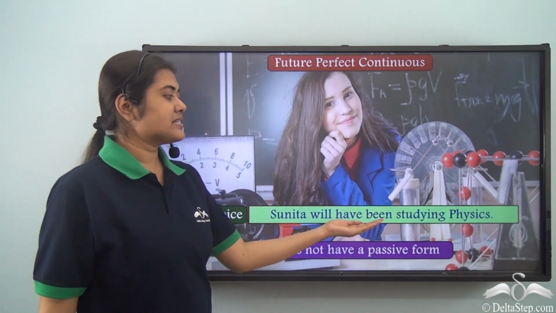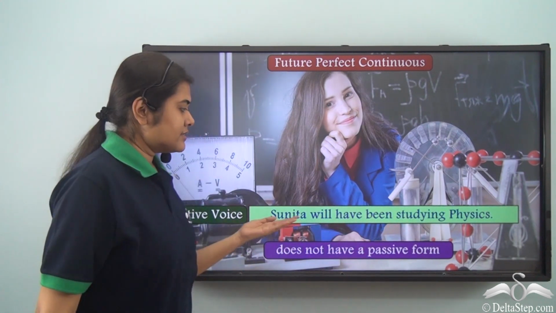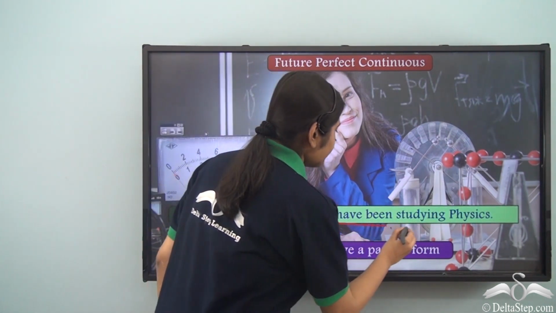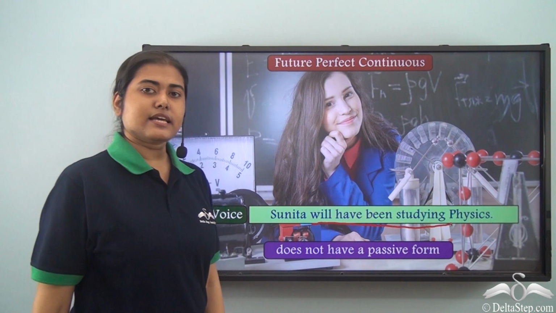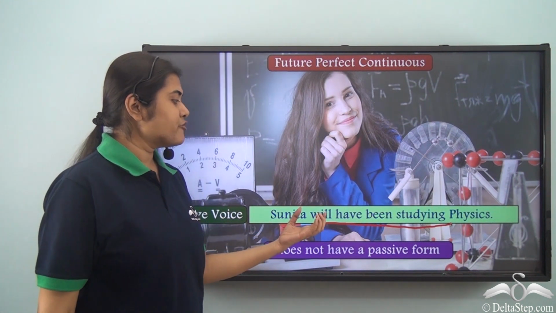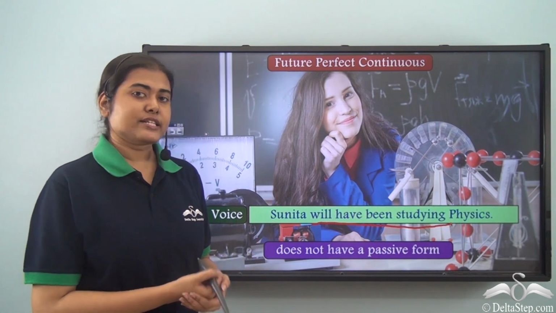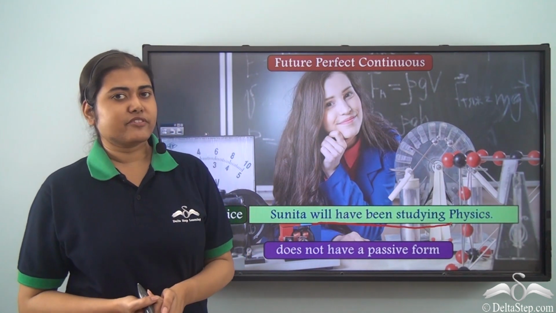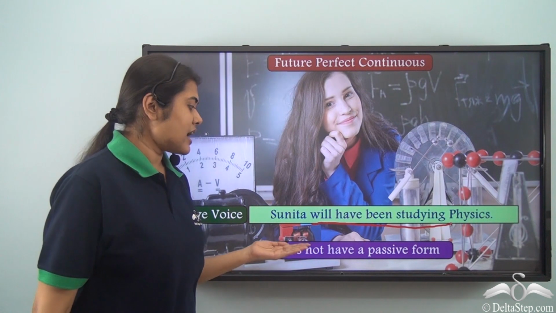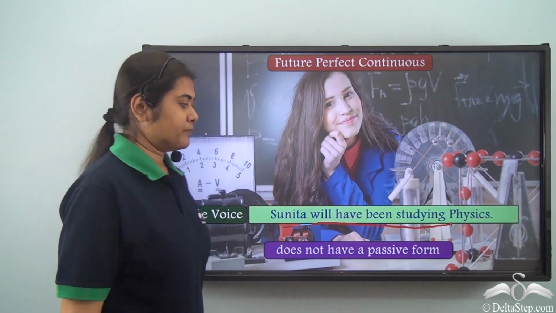Sunita will have been studying physics. This sentence is in the future perfect continuous tense, which is denoted by will have been studying. Now here too, like the present perfect continuous and past perfect continuous, we cannot have a passive form.